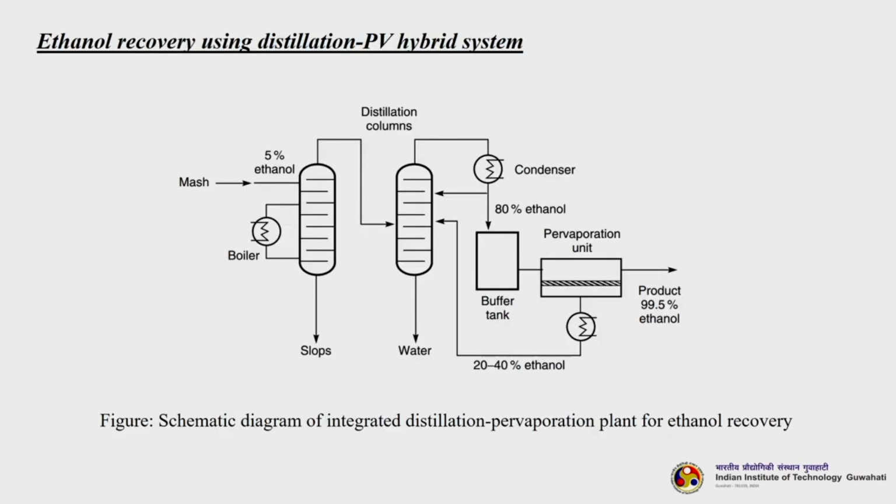So, this is another classic example where ethanol is being recovered using a distillation PV hybrid system. This is an integrated system in which you have 2 distillation columns. So, you see you have 5% ethanol being fed here. By using a 2-stage distillation column and then a single pervaporation system, we get 99.5% ethanol. So, this is a classic example in which 2 distillation columns and a single pervaporation system are enriching the 5% ethanol to 99.5%. Okay.